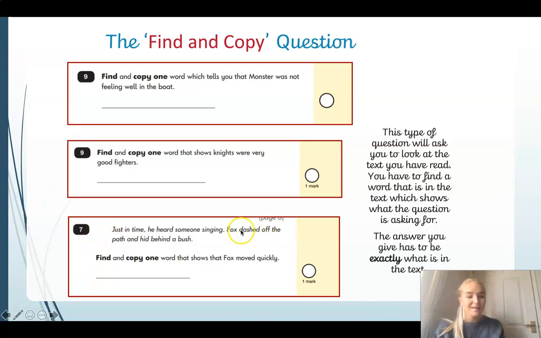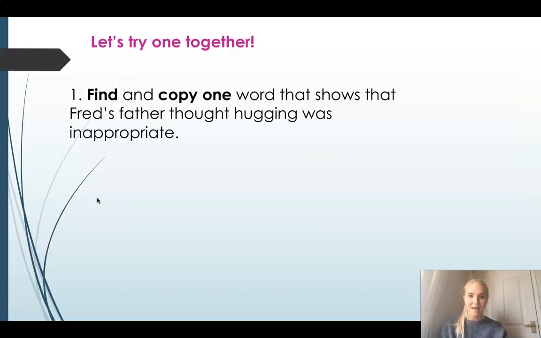That's right, the word is dashed. So if you dash somewhere, you are moving quickly. But it's really important that the answer that you give has to be exactly what's in the text. So you can't just make up a word here such as courageous, because that might not be in the text. You need to make sure you look in the text for it. And I'm going to show you how to do that today.